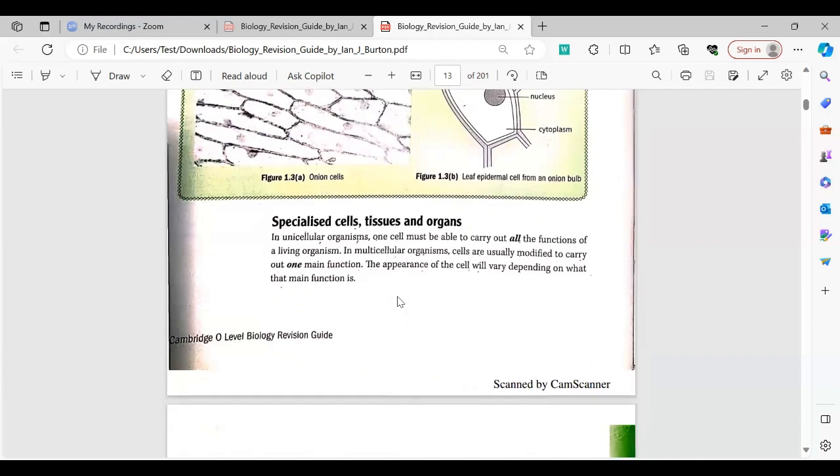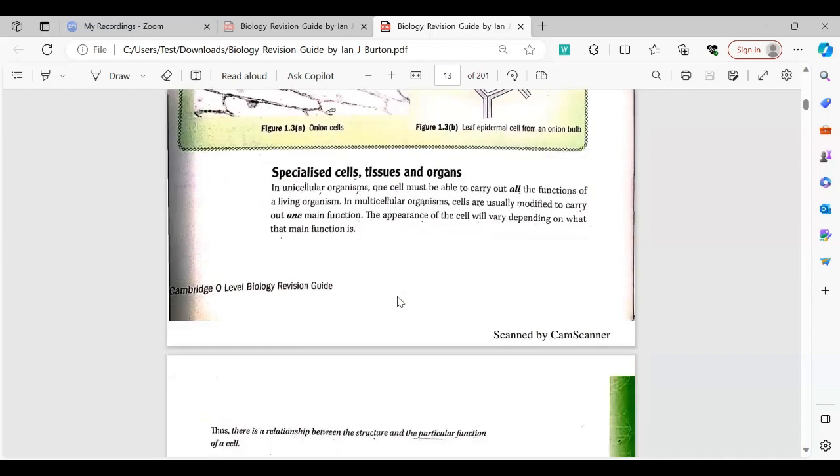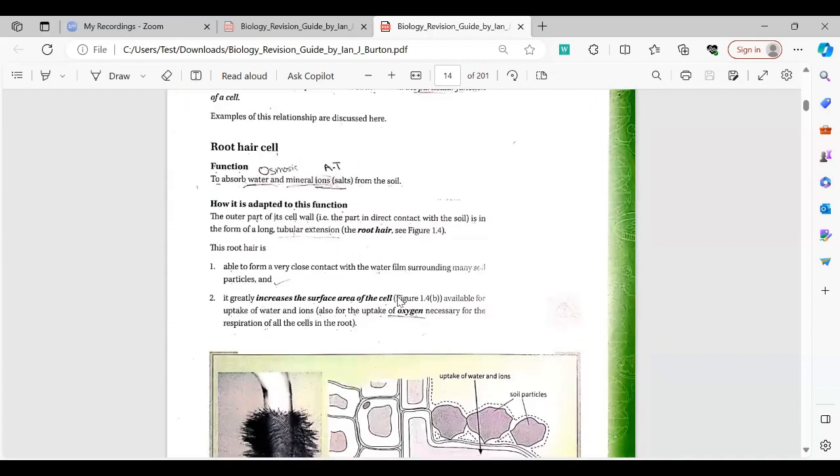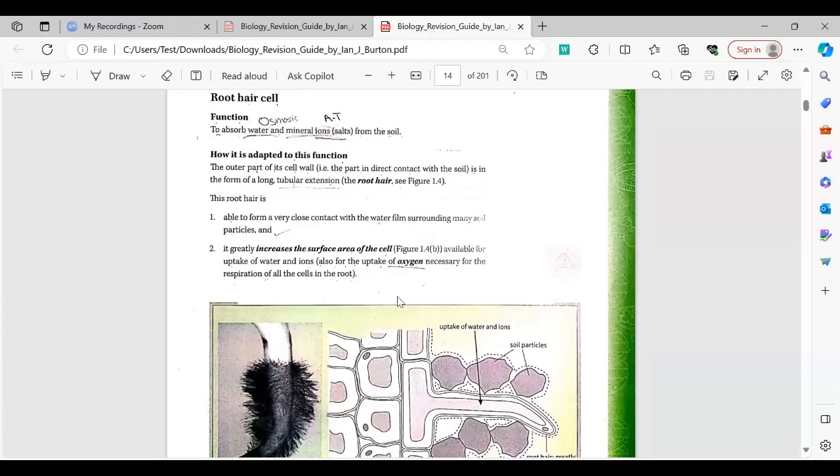Now we will be looking at the specialized cells in the plant cell and animal cell. This is the root hair cell. Now, the root hair cell is in the plant. It works by two important processes, namely osmosis and active transport. So, I hope that you have a pretty basic understanding of the three main concepts: osmosis, diffusion, and active transport. What is osmosis? Osmosis is the movement of water molecules from an area of high water potential to an area of low water potential along the concentration gradient.